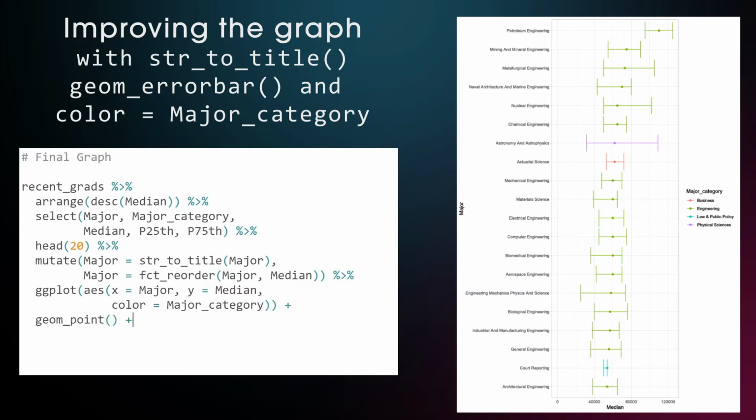We can additionally color code each major by the major category within the ggplot function, linking the color argument to the major category. And since we do know the interquartile range from the 25th and the 75th percentile, we can use the geom_errorbar function to visualize the spread of earning for each major. Lastly, we include the 0 value with expand_limits(y = 0).